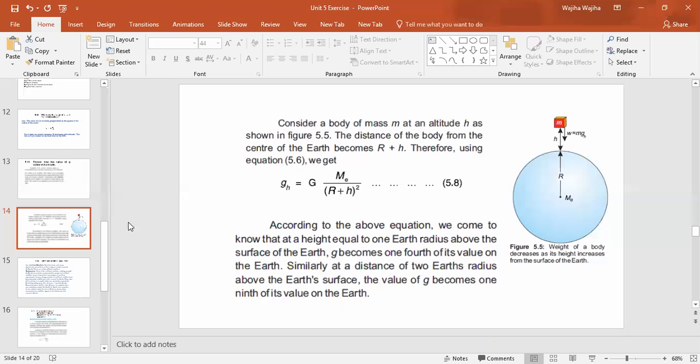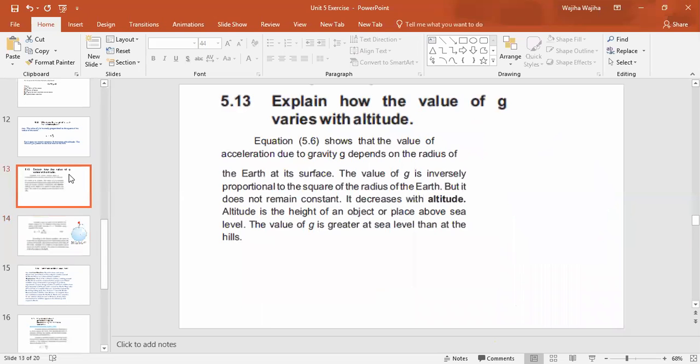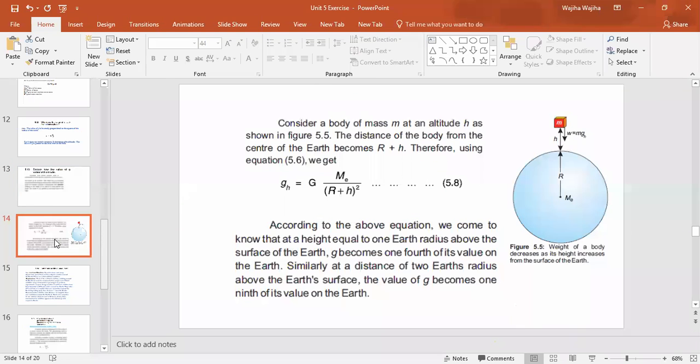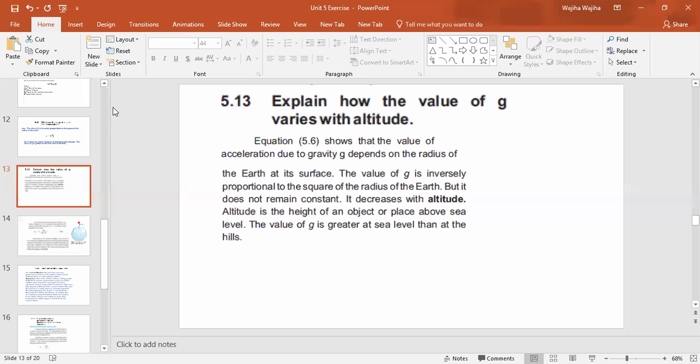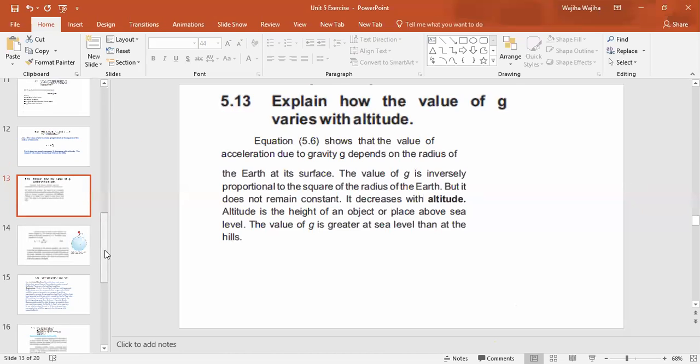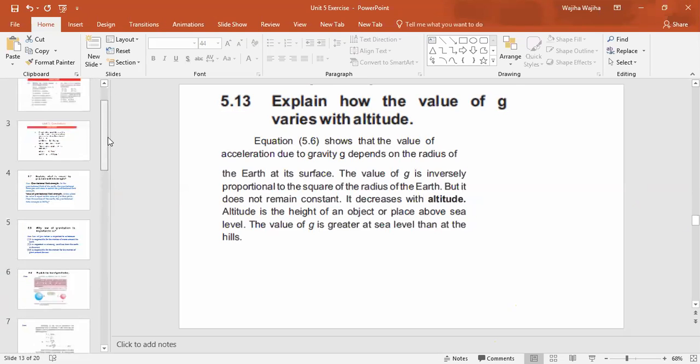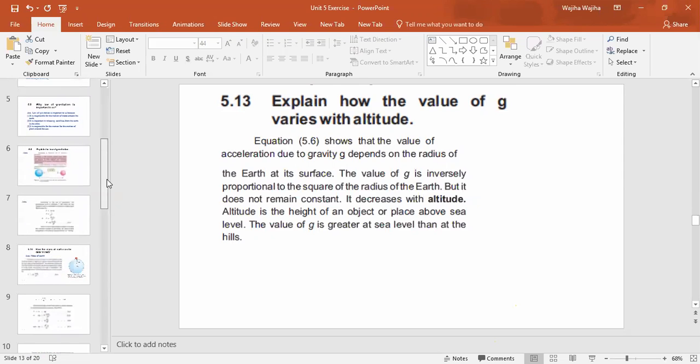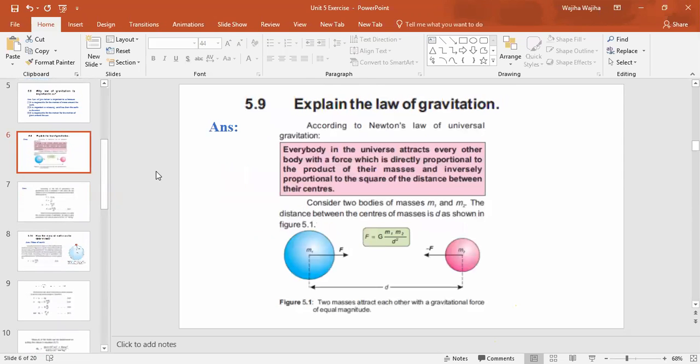So class, it's okay that we will do till question number 5.13 as our homework, or should I give more questions? No ma'am, it's fine, I think you can give it. Okay, and if you want, I can mark it in your book as well. Okay, for question number 5.9, you can open page number 107.